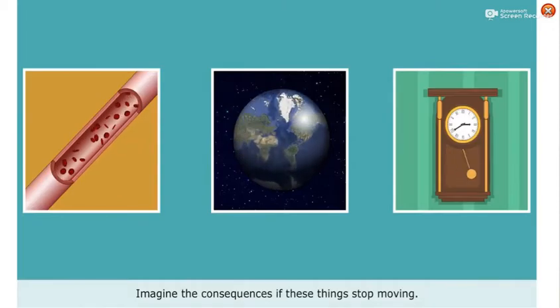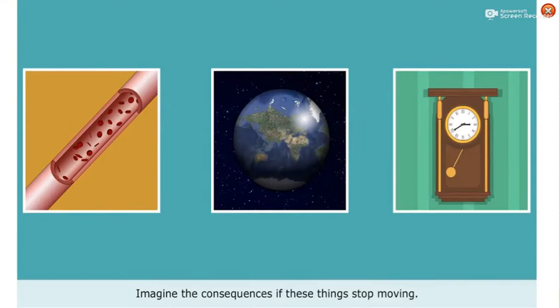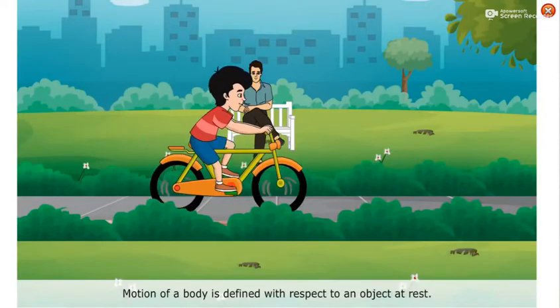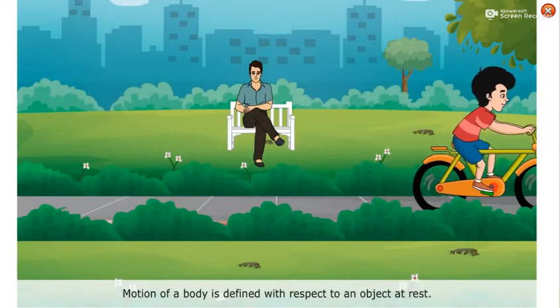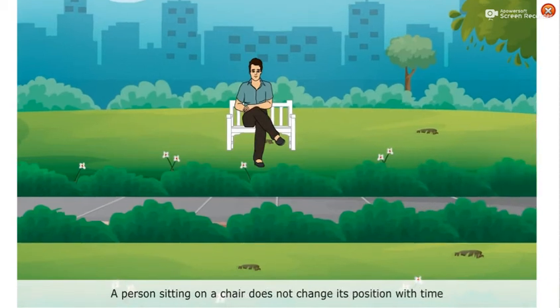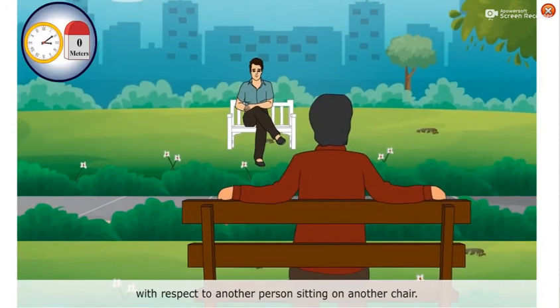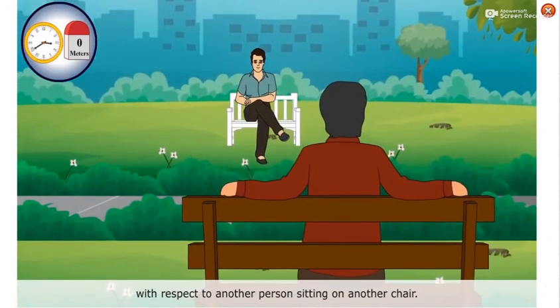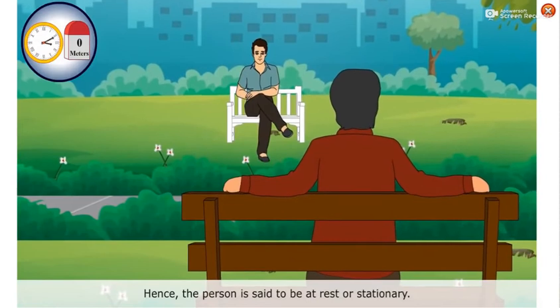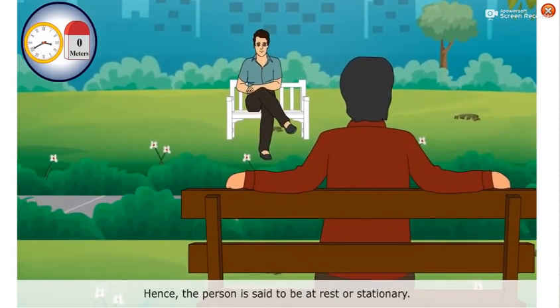Imagine the consequences if these things stop moving. Motion of a body is defined with respect to an object at rest. A person sitting on a chair does not change its position with time with respect to another person sitting on another chair. Hence, the person is said to be at rest or stationary.